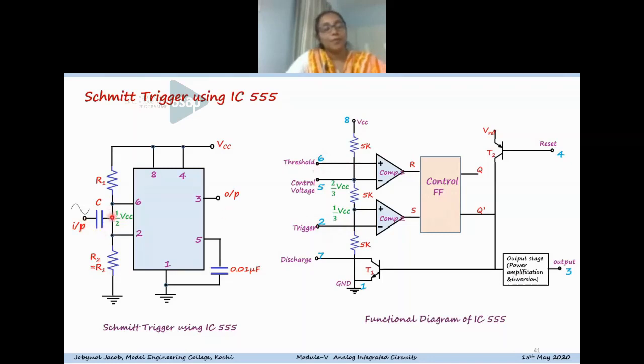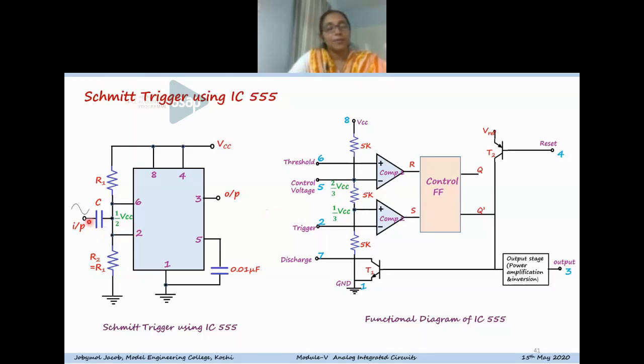So that bias level is already maintained at these two pins by using two equal valued resistors. This half VCC is the midway value between 1/3 VCC and 2/3 VCC.